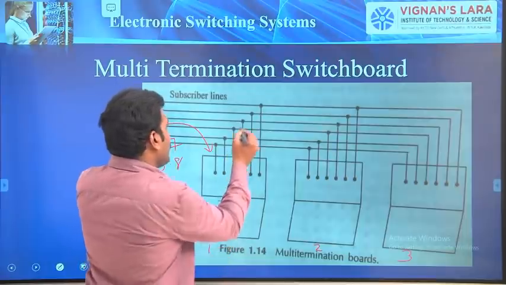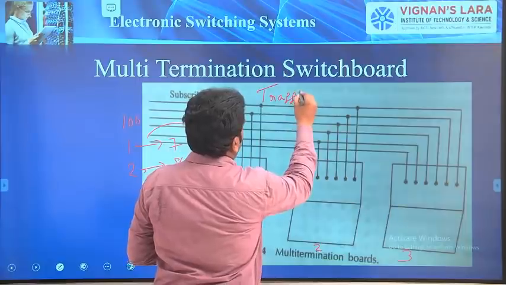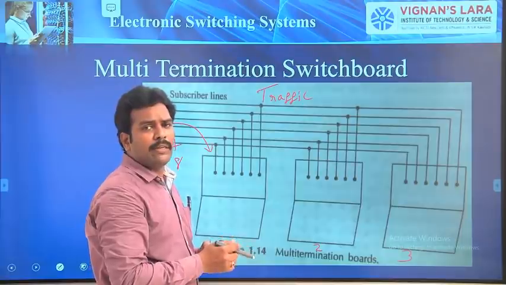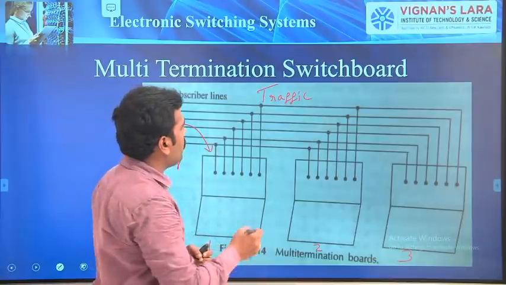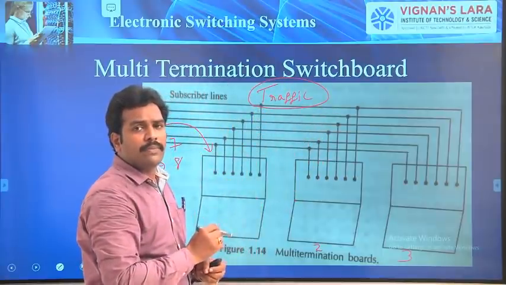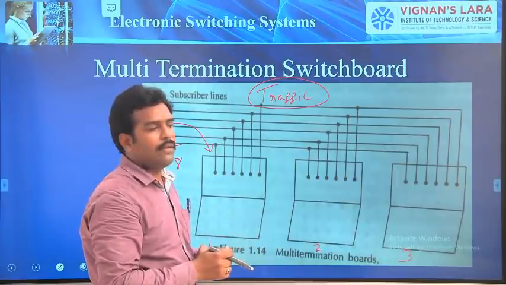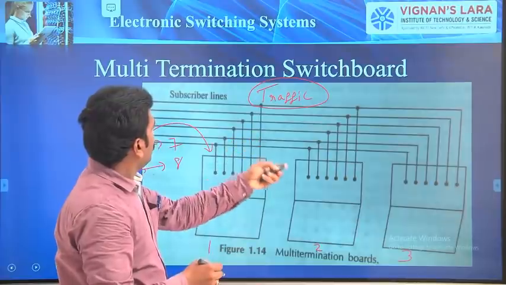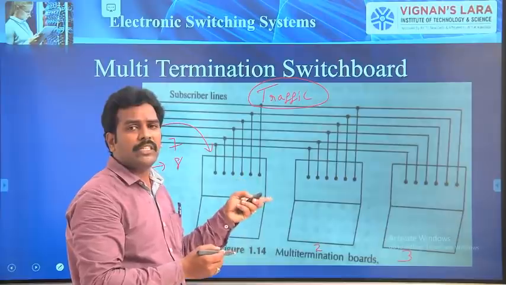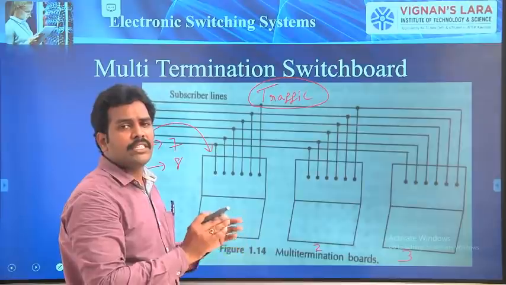One more terminology called traffic. Note all the terminology, because when you write the exam, you have to use the technical points. What is traffic? The amount of subscribers that are active is called traffic. So, the drawbacks in single termination are overcome in multi-termination switchboards. So, this is the entire operation of the manual switching system.